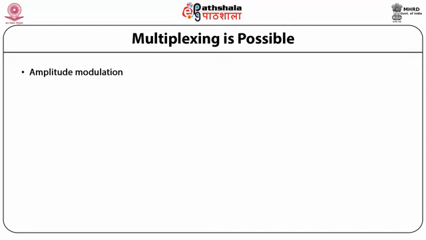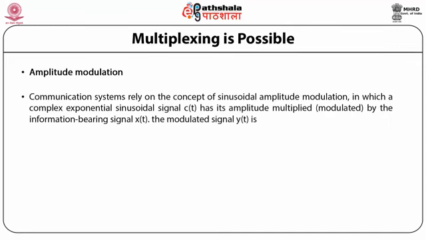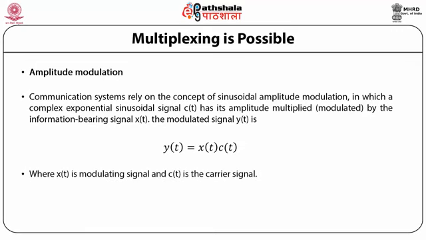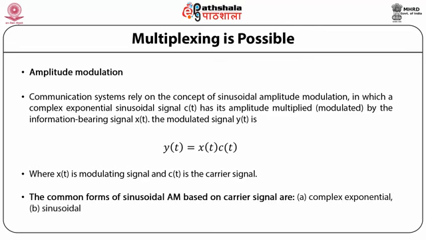amplitude modulation. Communication systems rely on the concept of sinusoidal amplitude modulation, in which a complex exponential or sinusoidal signal c(t) has its amplitude multiplied or modulated by the information bearing signal x(t). The modulated signal y(t) will be y(t) equal to x(t) c(t), where x(t) is the modulating signal and c(t) is the carrier signal. So the common forms of sinusoidal AM based on the carrier signal are complex exponential and sinusoidal.